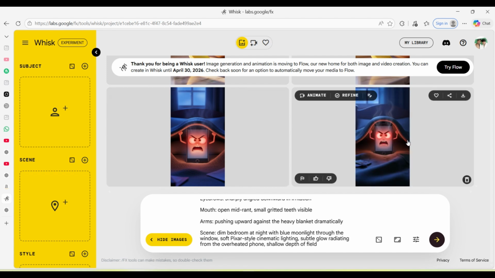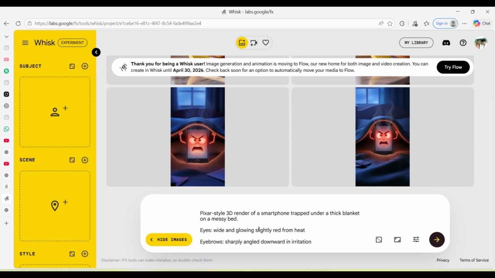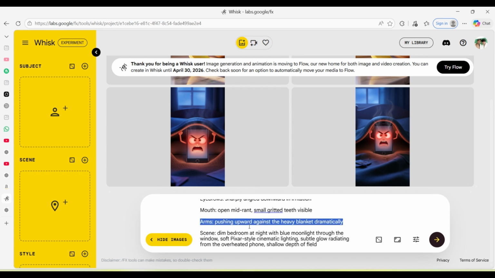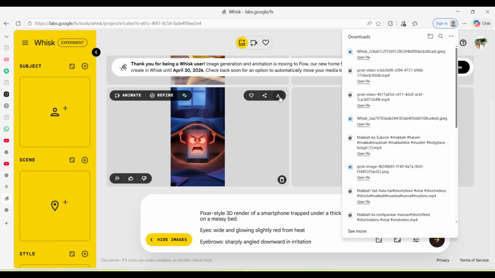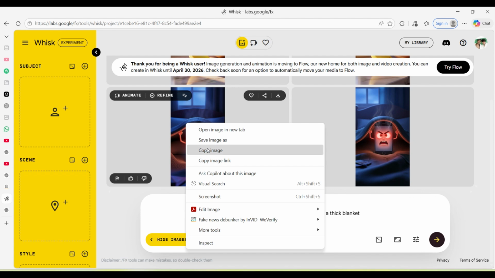You can see now this time this is what was the mobile. Which image is better? You can copy the image, right click on it. You can edit the text here if you want. Okay, so which image is better? I will right click on the image, I will copy, or I can download from here. Okay, I copy this image from here.